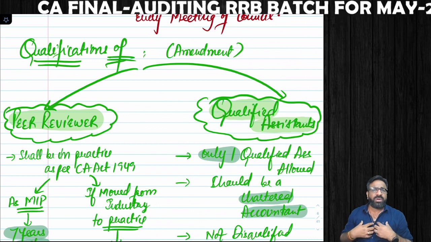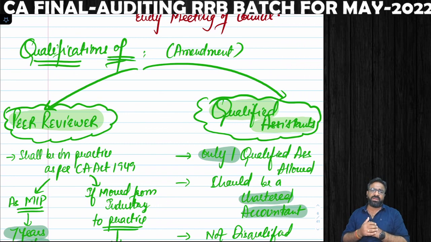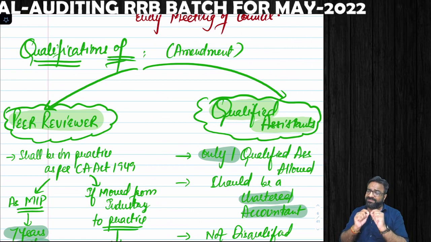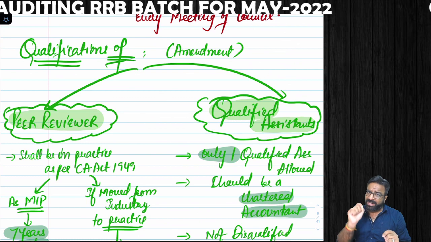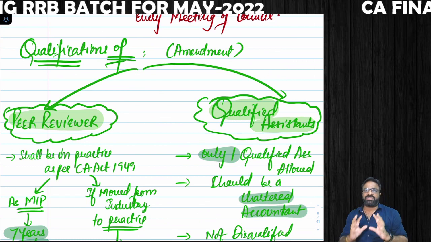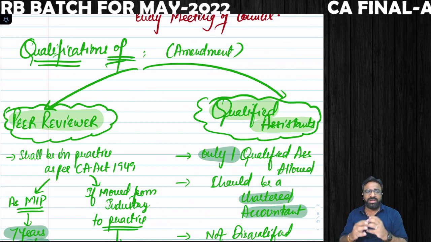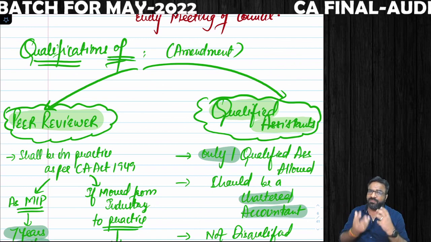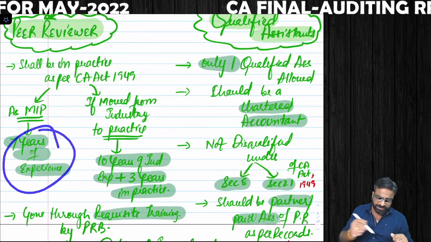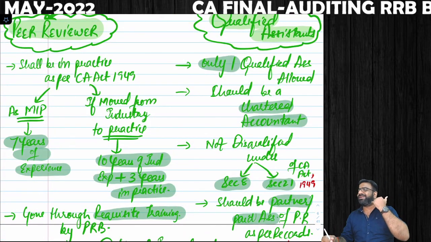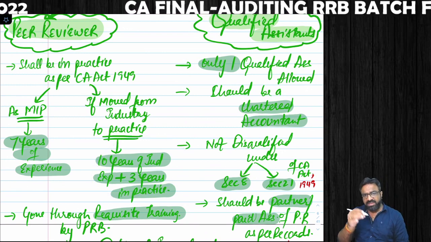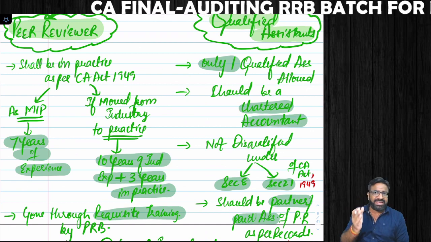But sir, I'm a non-practicing CA, but I want to become the peer reviewer. No problem. You can also become the peer reviewer, but you should have served in employment in a particular industry for 10 years plus 3 years in practice. So for you, it is in total 13 years. So if you are a practicing CA right from the beginning, then 7 years are required. But if you have served in an industry, then in that case, 10 years of experience plus 3 years of practice experience. So 10 years experience where?